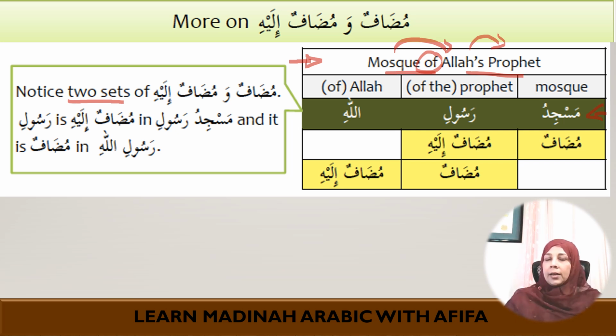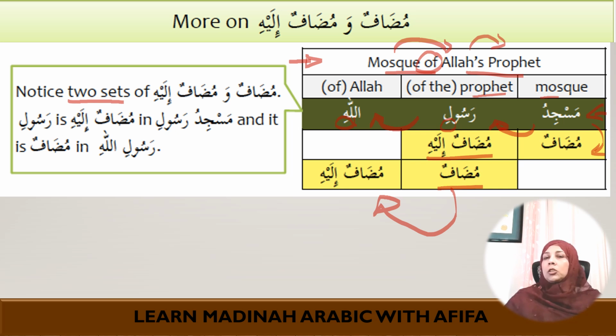Let's try to find the first idafa, which is Masjidu Rasuli, and the second idafa is Rasulillahi. So here Masjidu Rasuli means Mosque of the Prophet. Masjidu is the mudaf and Rasuli is the mudaf ilayhi with a kasra right here. And it also plays the role of mudaf. So Rasuli is also mudaf because we are talking about Rasul of Allah, and Allahi is mudaf ilayhi with a kasra here.